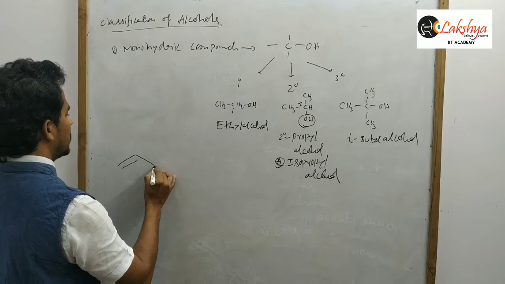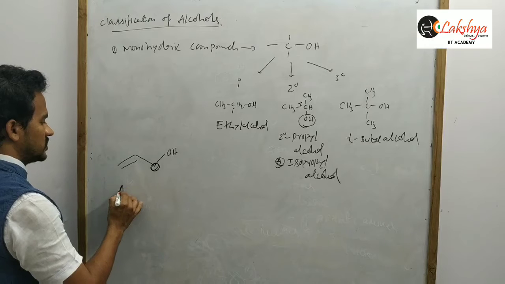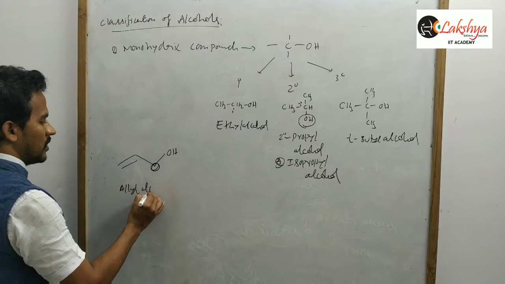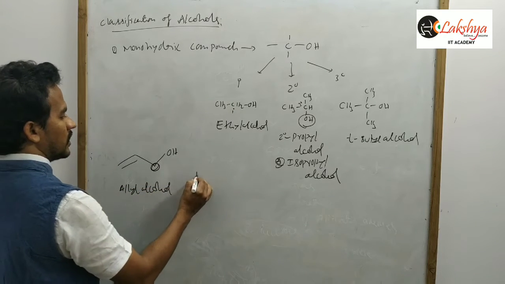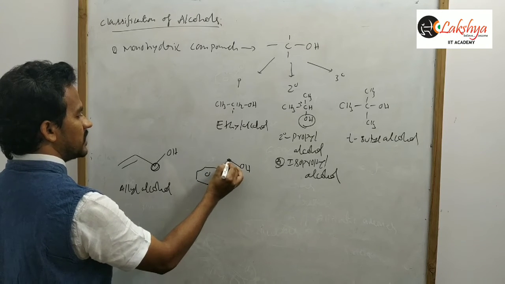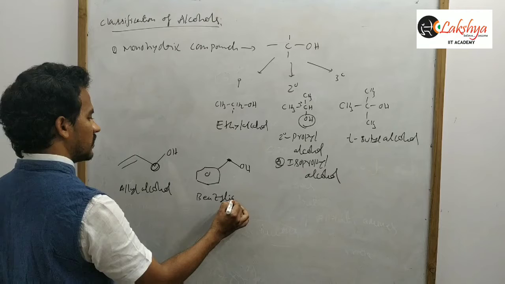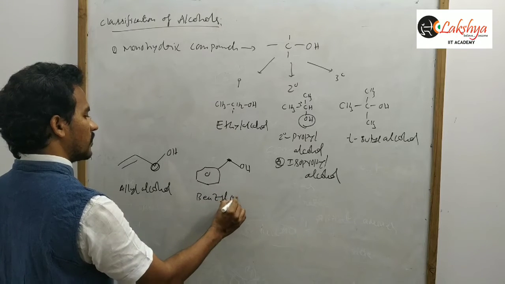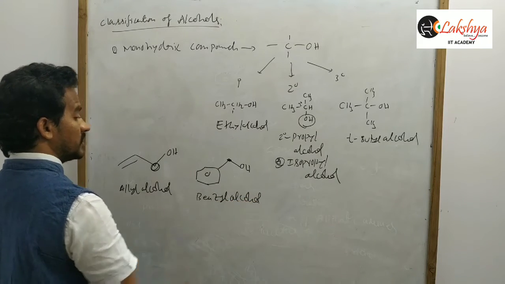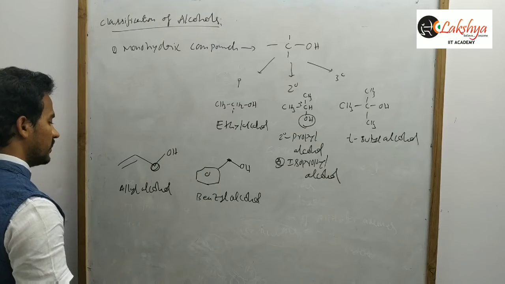Or maybe allylic alcohols. You know this one, this is the allylic carbon, so this is allyl alcohol. You know this one, benzyl alcohol. This is the benzylic carbon, so benzyl alcohol.